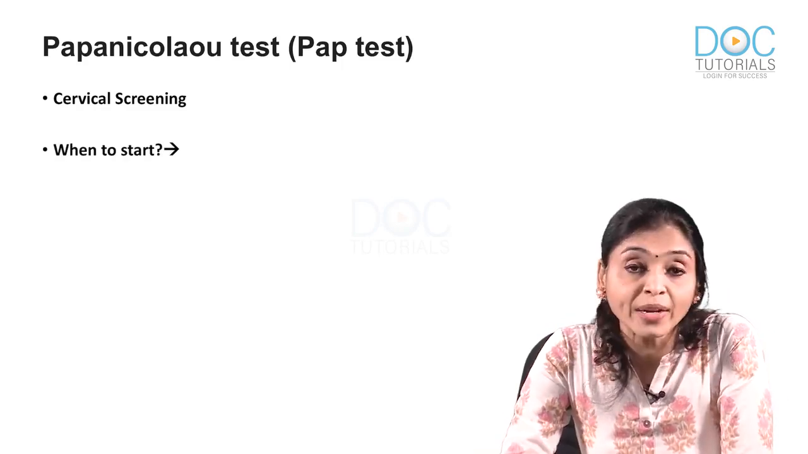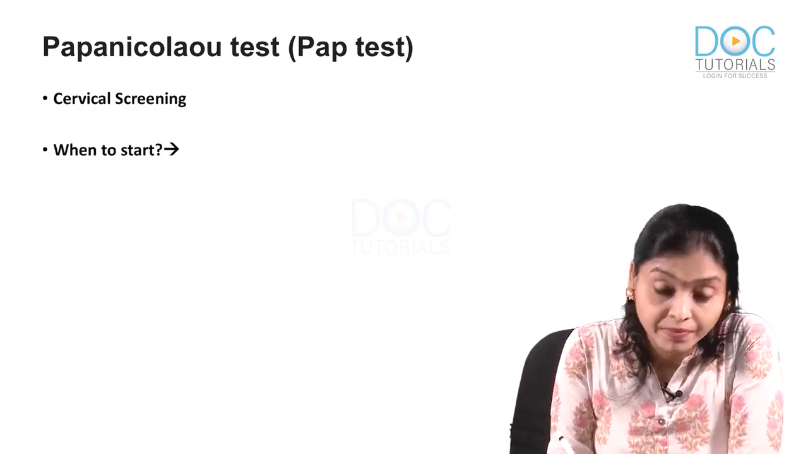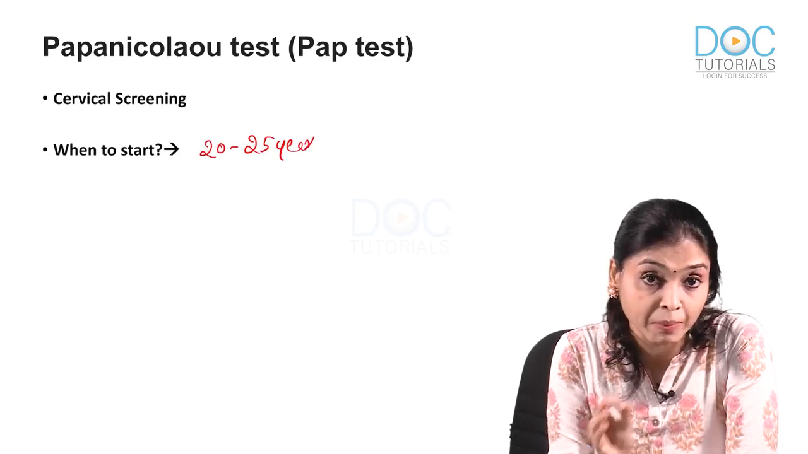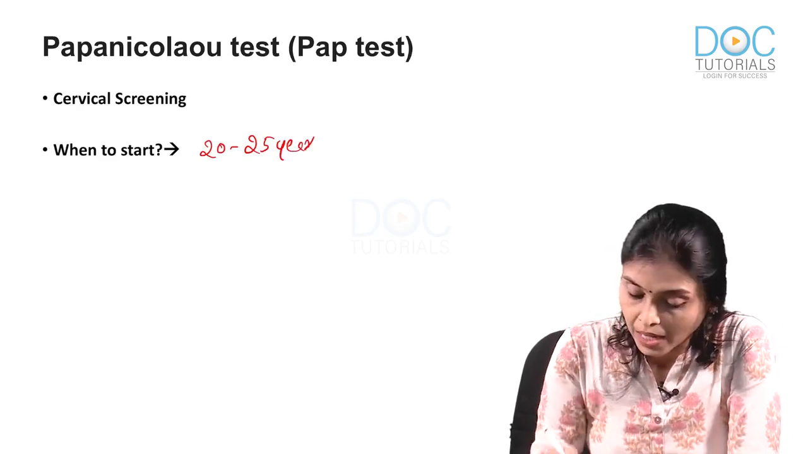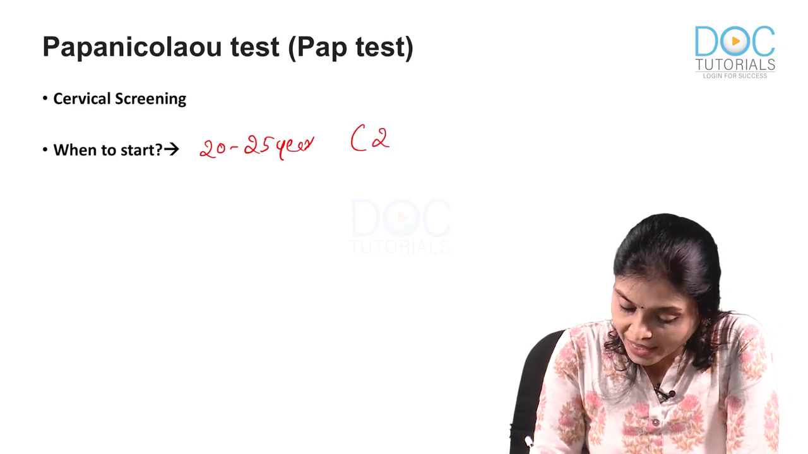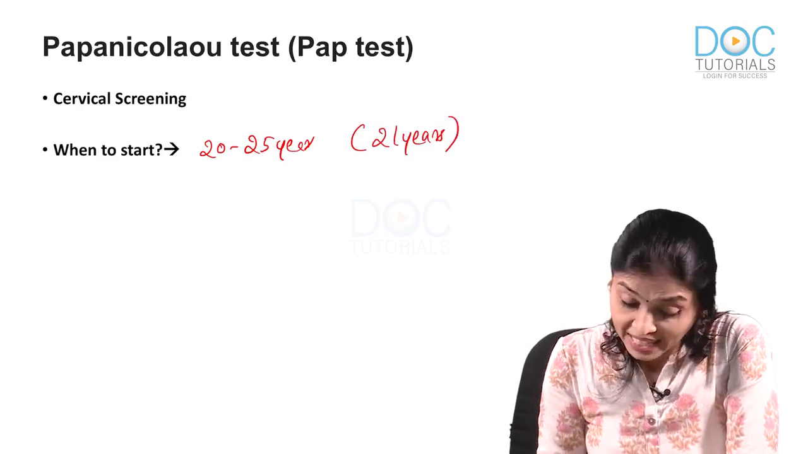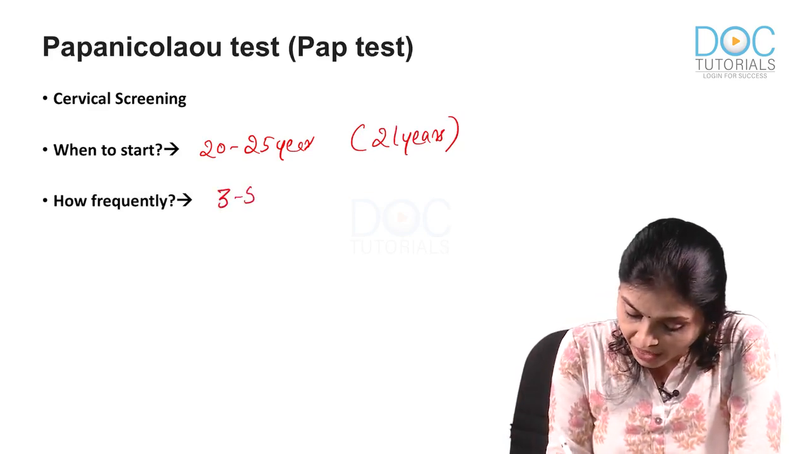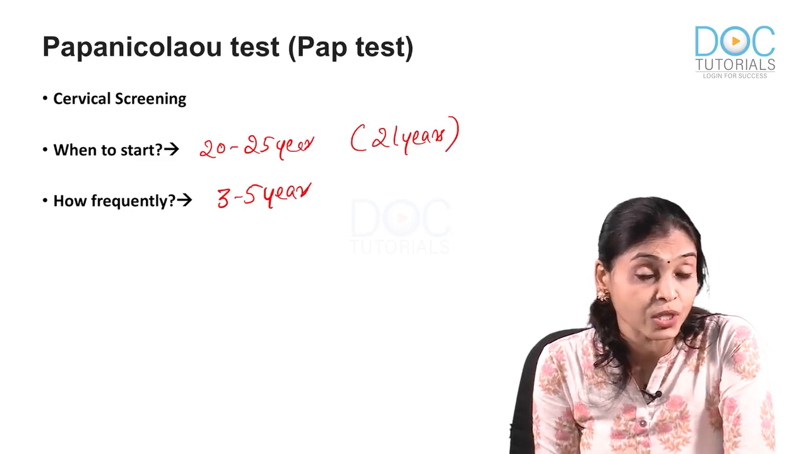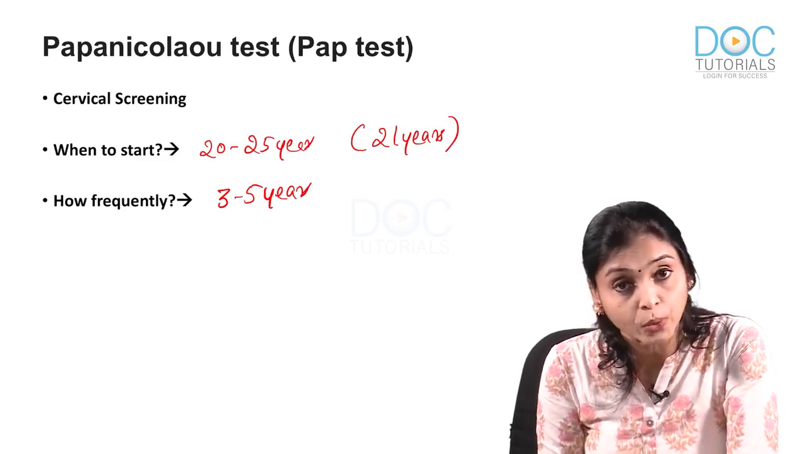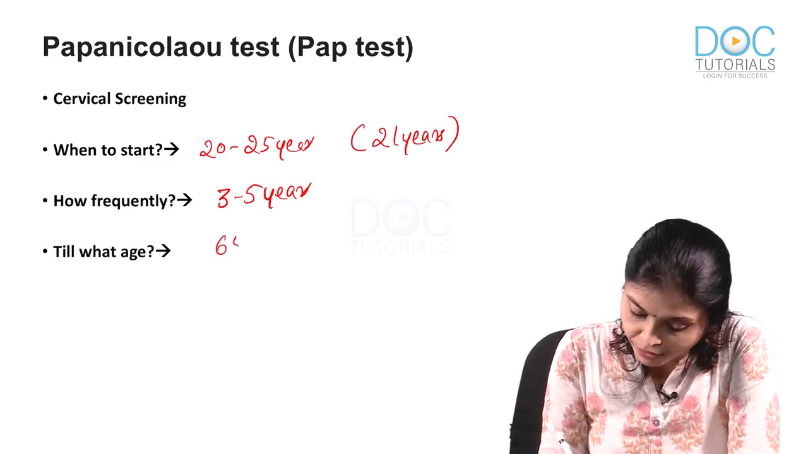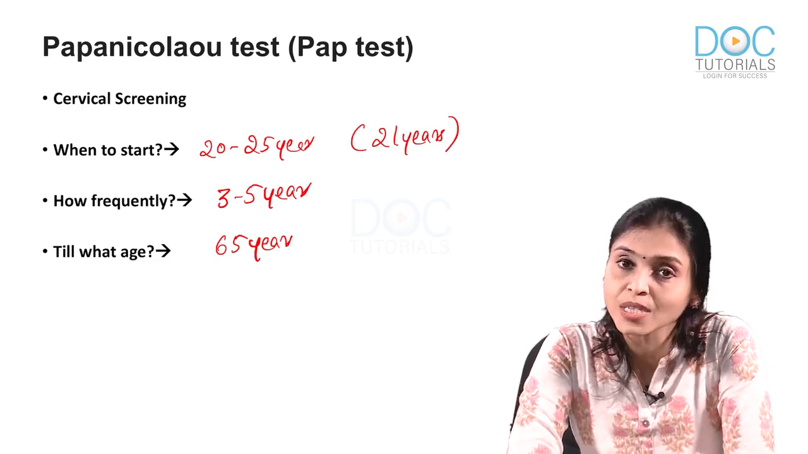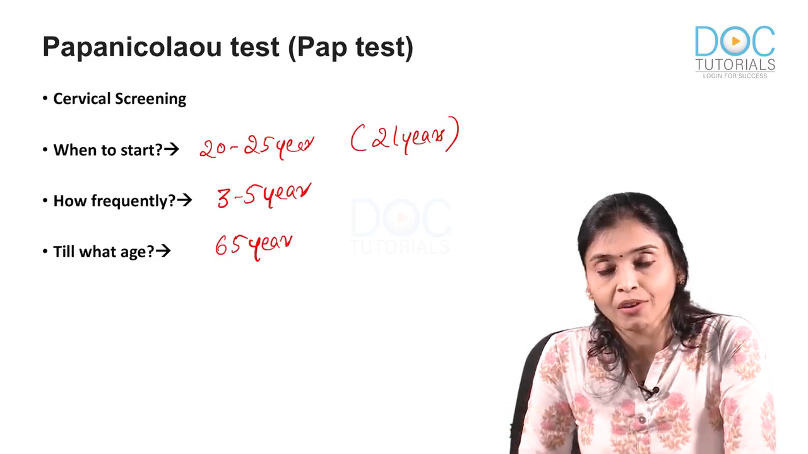Next MCQ. When to start doing PAP test? You have to start doing it from 20 to 25 years. Okay, between 20 to 25 is the ideal time to start. And most of the countries are starting it at 21 years. Okay, next question. How frequently you do it? You do it every 3 to 5 years. That is the answer. Next question. How long can you do it, or how long you should be doing it? Till what age? 65 years. So you start doing it at 21 years, do it every 3 to 5 years, and you can do it till 65 years.